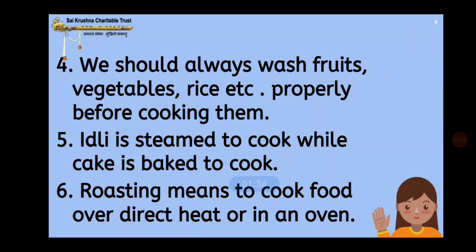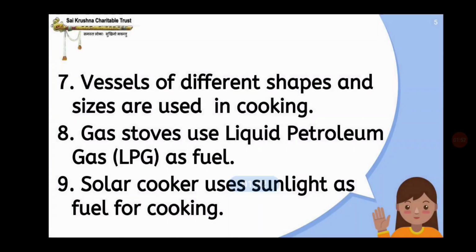Fifth point: idli is steamed to cook while cake is baked to cook. Sixth point: roasting means to cook food over direct heat or in an oven. Seventh one: vessels of different shapes and sizes are used in cooking.